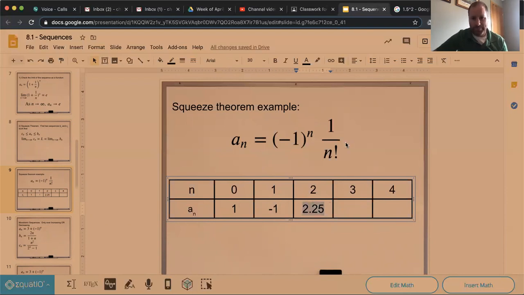Then 2 factorial is 2, because that's 2 times 1, and then we go back to being positive. It's just going to alternate positive, negative, positive, negative. This will be 1/2 there. 3 factorial is 3 times 2, which is 6, and that will be negative, so negative 1/6. Now we'd have 4 times 3 times 2, so that'll be positive 1/24.